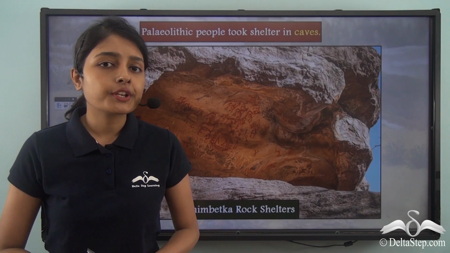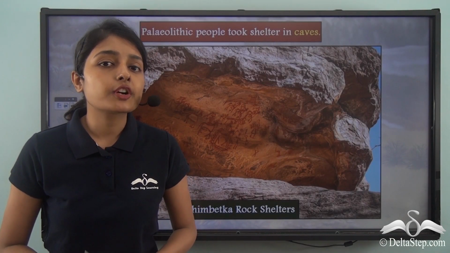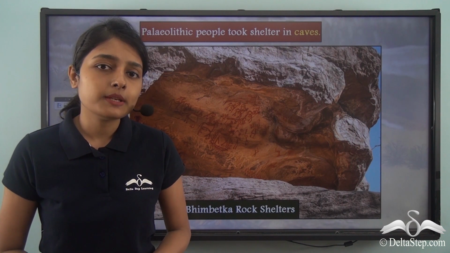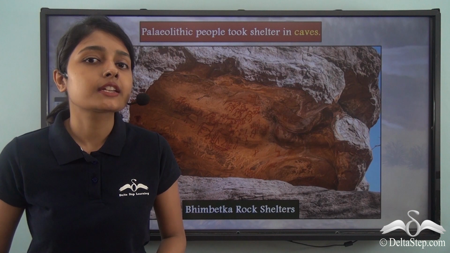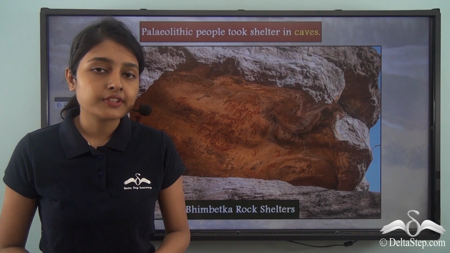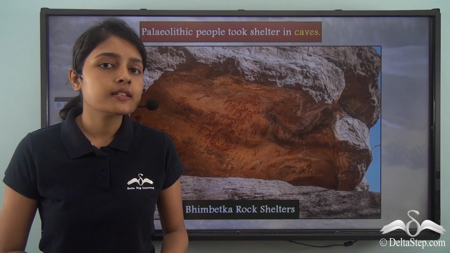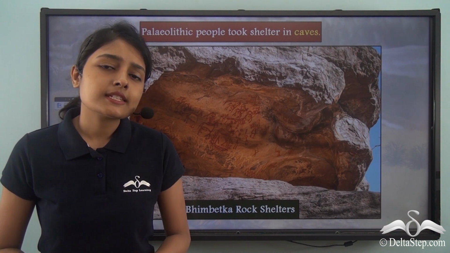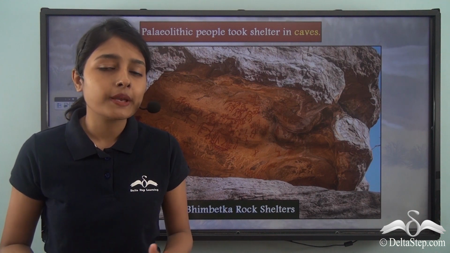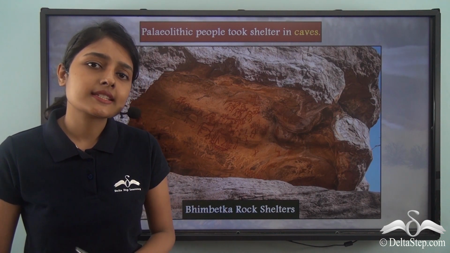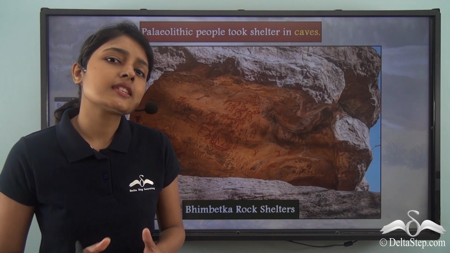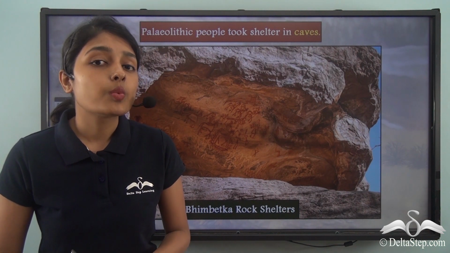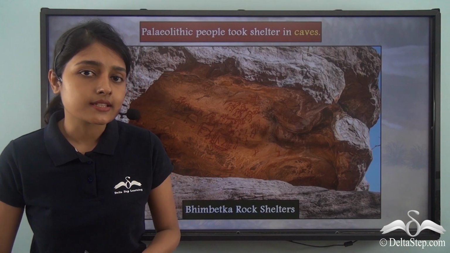Another very important thing that we require for our sustenance is shelter. Now, do you think these primitive human beings lived in proper houses like you and I do? Most definitely not. Thousands and millions of years ago, proper houses did not exist. But does that mean these people lived in the open air? They lived under the sky itself, or did they have some kind of shelter? They lived in caves, which were natural shelters.